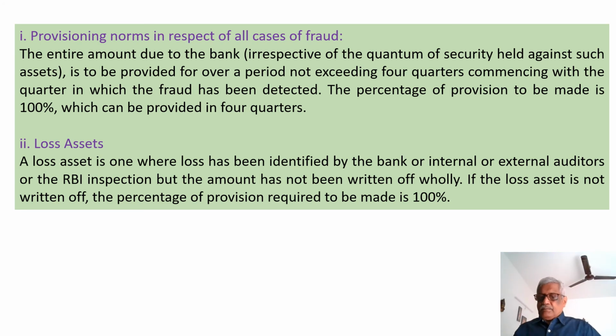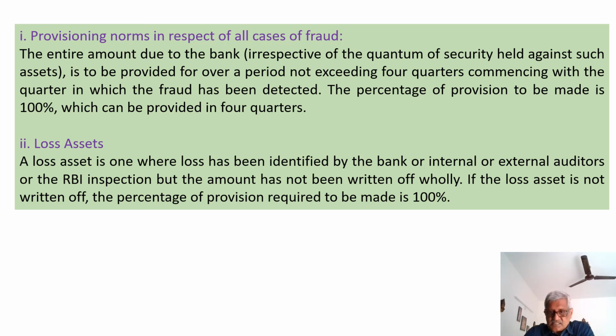The moment we have detected that an account or an exposure has become a loss asset, we are supposed to write it off. If you have not written it off, then you have to make a provision of 100%. So like in the case of a D3 or an unsecured doubtful asset, the provision to be made in case of a loss asset is also 100%.